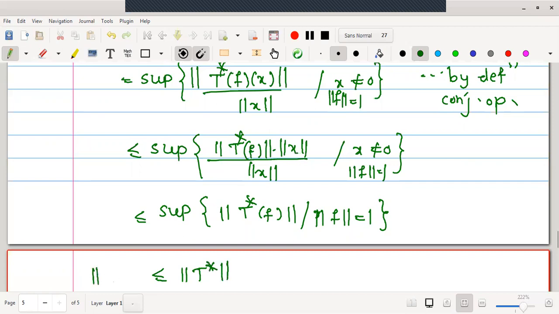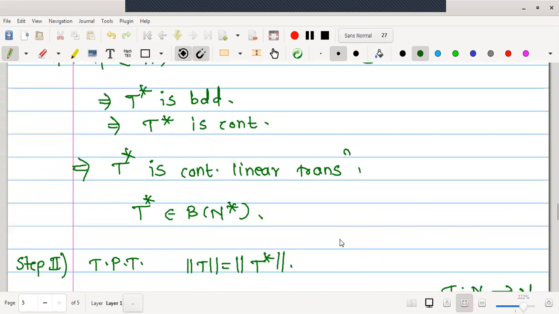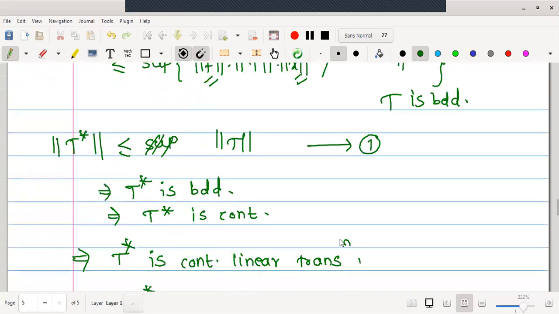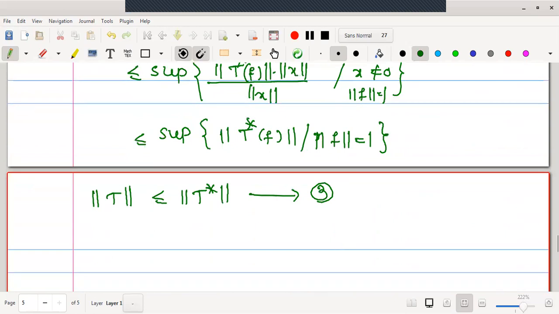We have started with norm of T. Let me call this statement number 3. Previously I don't know whether I gave a number or not. Yeah, I have given number 1: norm T star is less than or equal to norm T. Now norm T is less than or equal to norm T star, number 3. Therefore, from 1 and 3, we have obtained that the norm values of both the operators are equal.